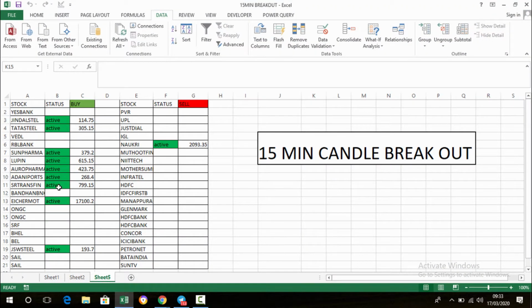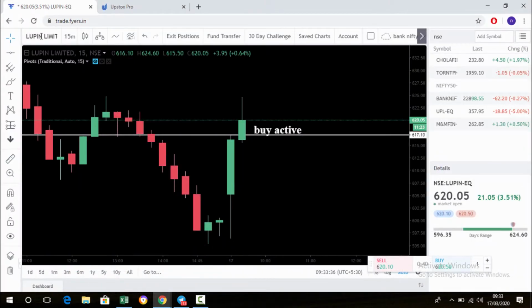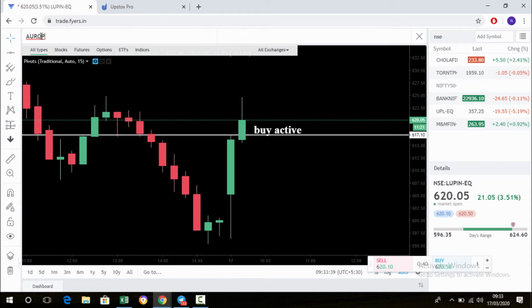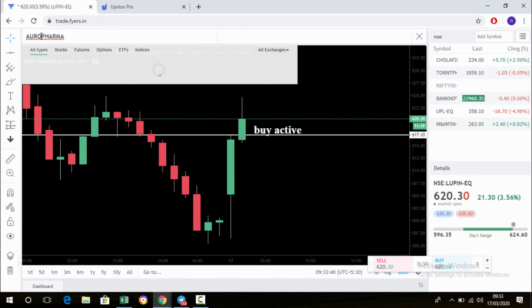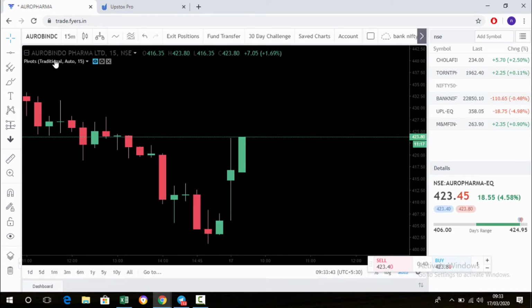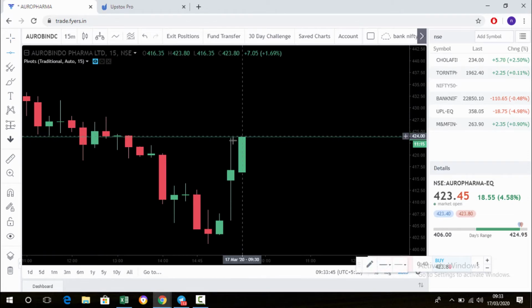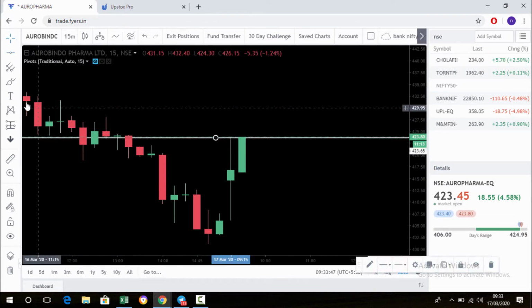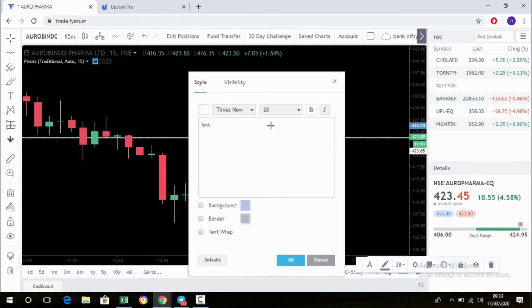Then Ajanta Pharma. Okay, Ajanta Pharma is ready to break the high. Okay, it's active now. It has broken the high, so buy is active.